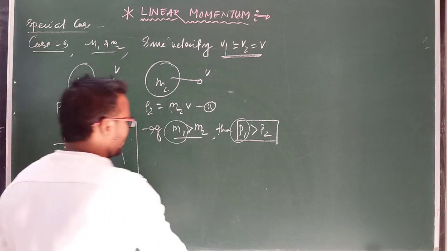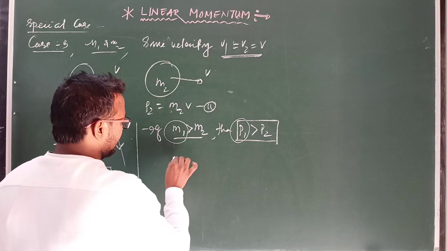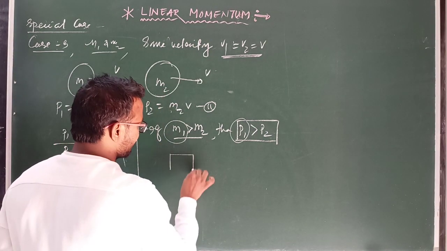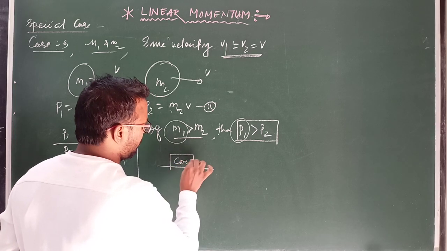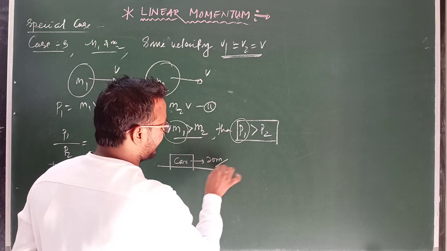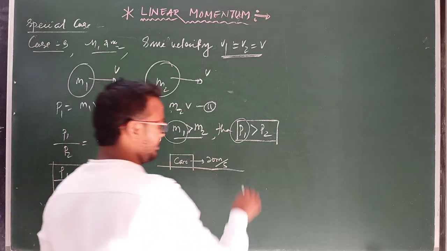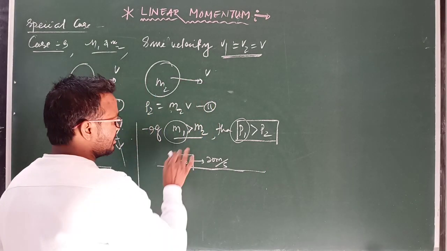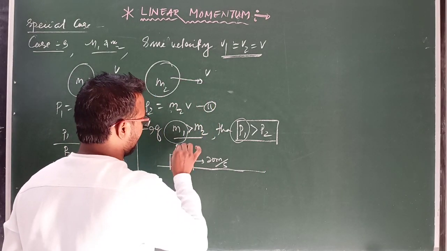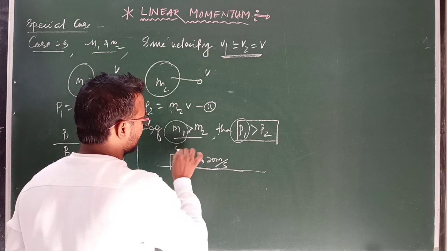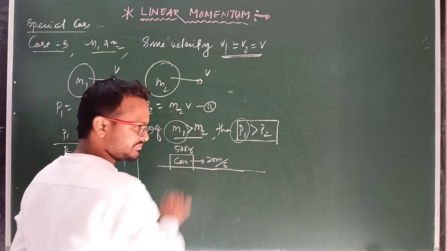That means suppose there is a car moving with a speed of 20 meters per second, and suppose its mass is 50 kg.